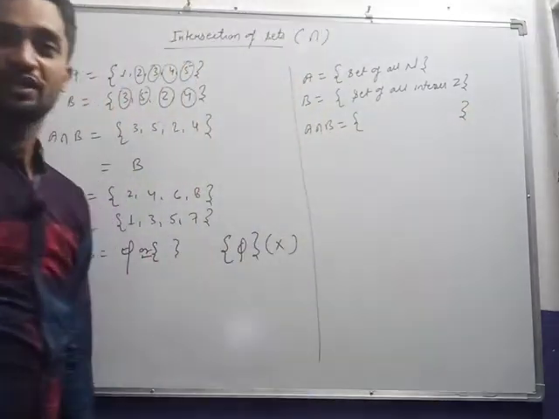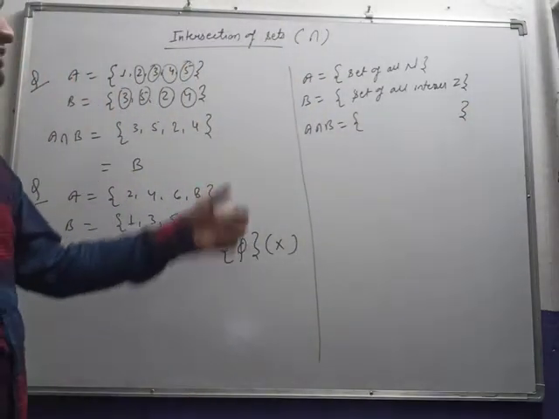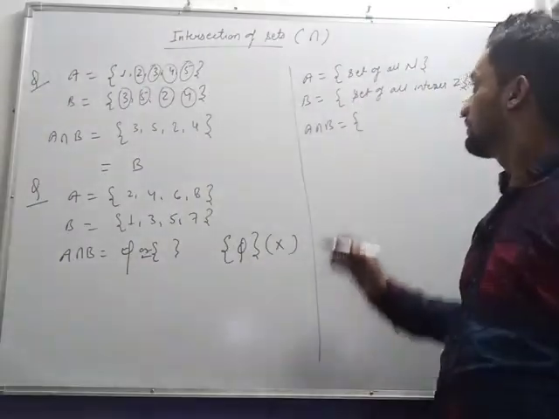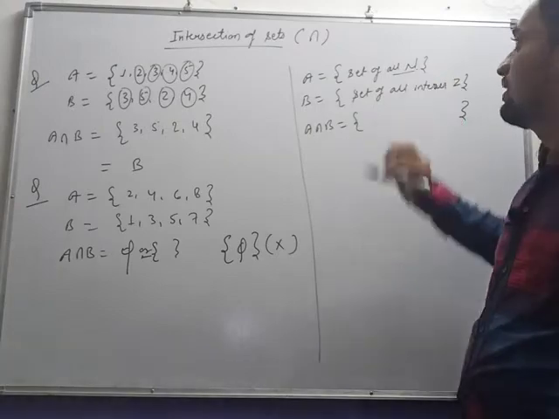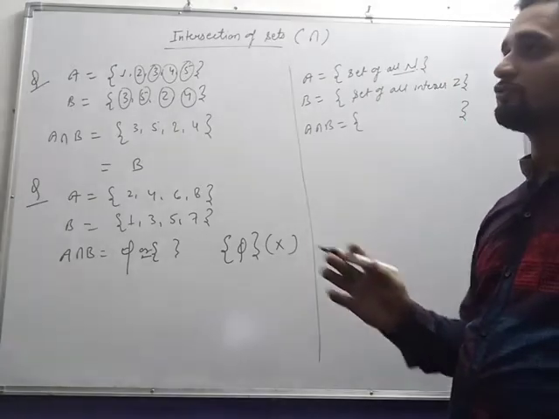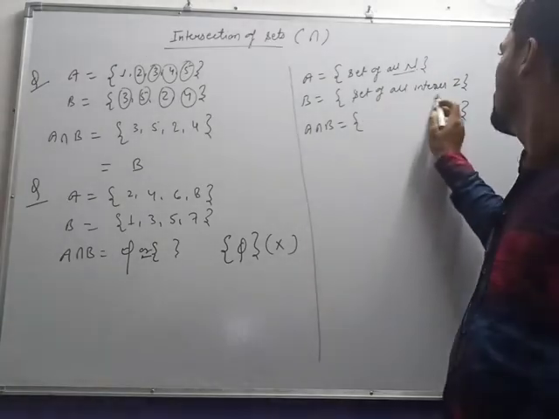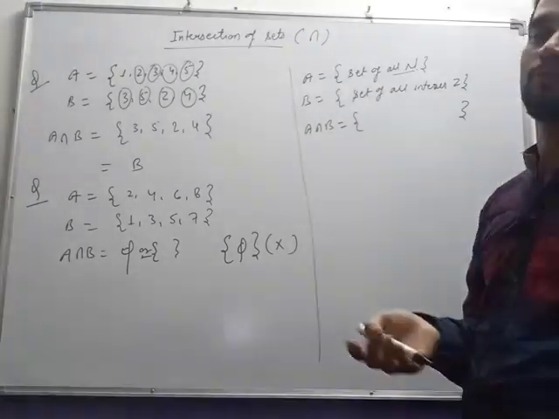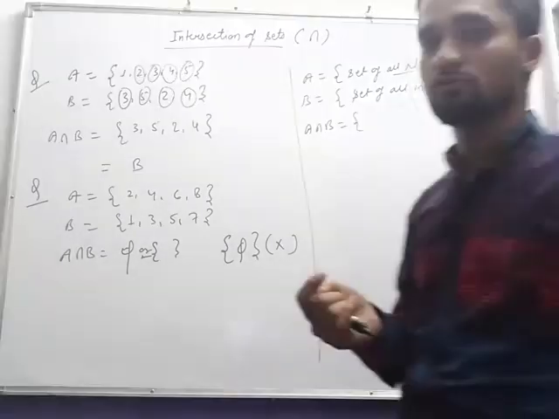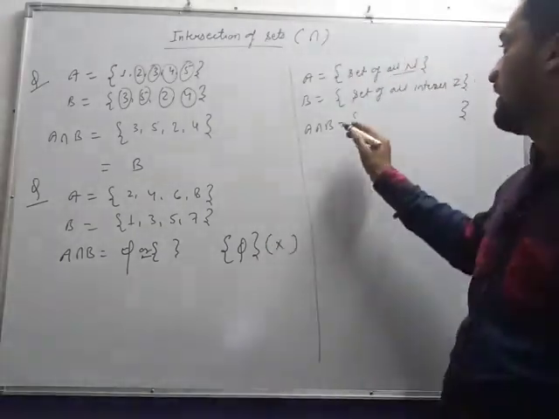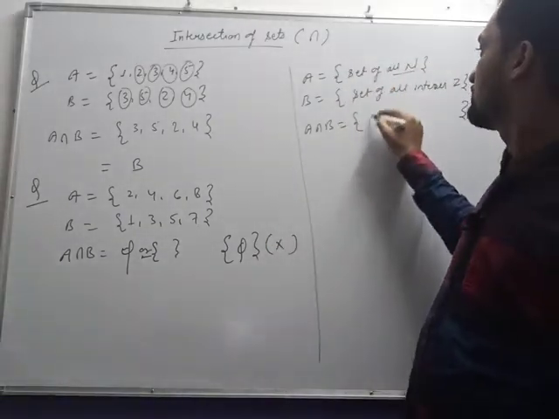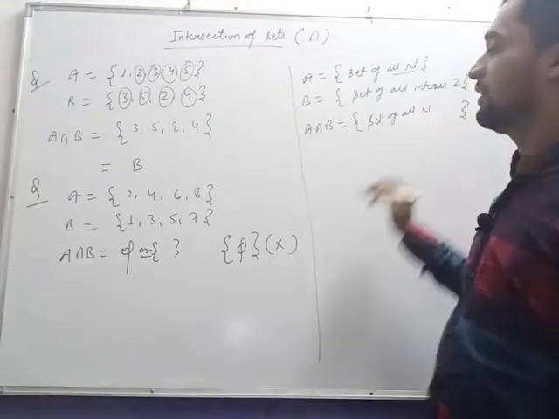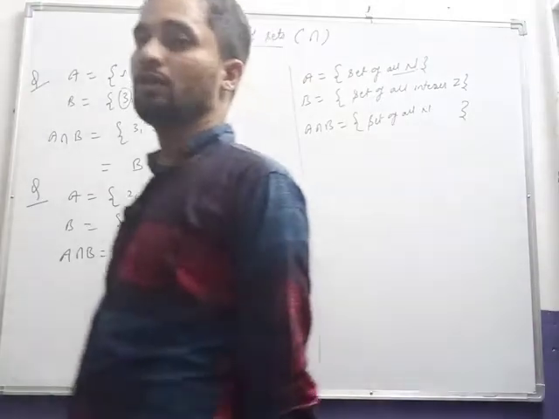The set of all natural numbers is 1 to infinity, and the set of all integers goes from minus infinity to infinity, negative as well as positive. It means A intersection B will be the set of all natural numbers.